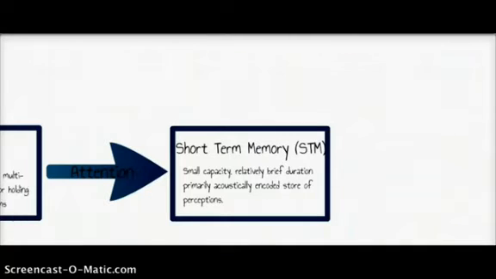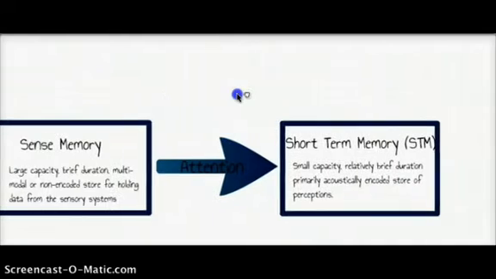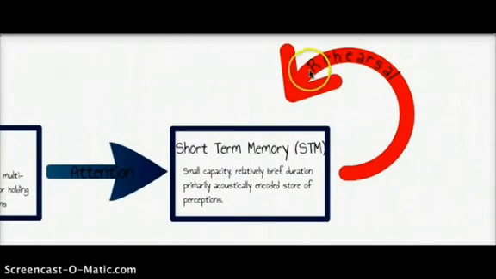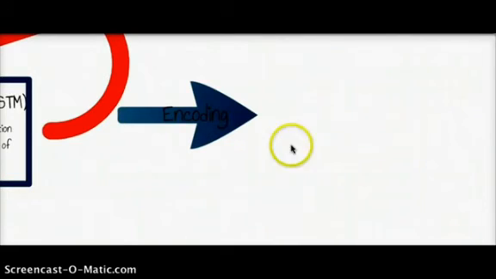When information is detected by the sense organs, it enters the sensory memory. The sensory memory is multimodal, or not specifically encoded. Its duration is between a quarter to half a second. Its capacity is very large because it holds all the sensory experience, with different stores for each sense.